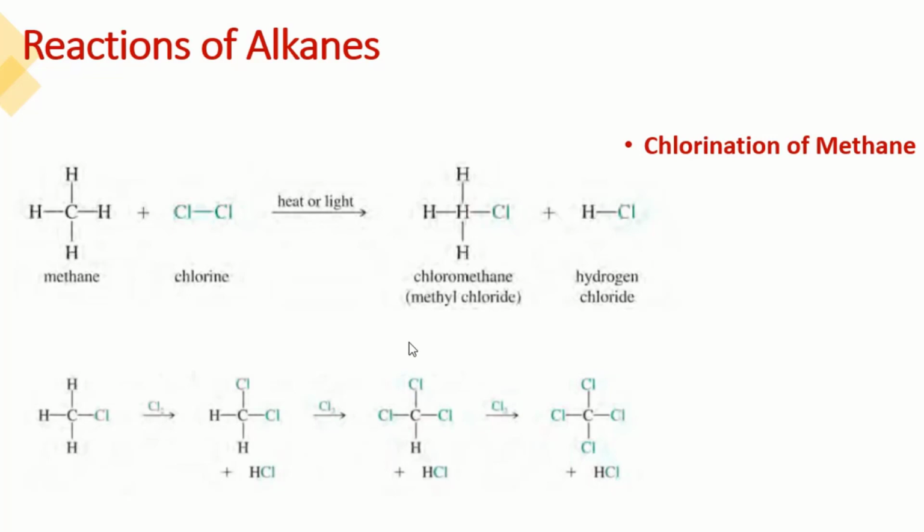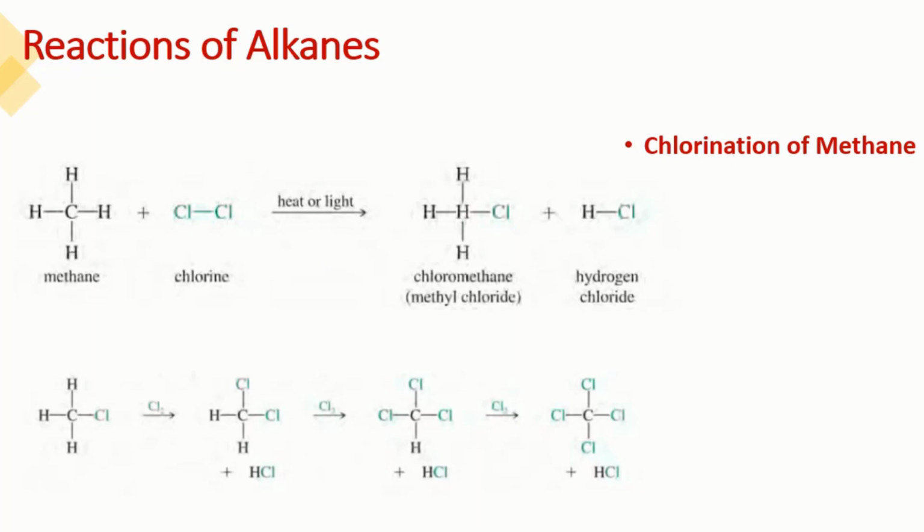So this is a step-by-step process. All the hydrogens attached to the carbon can be replaced with chlorine. This is called substitution reaction, and it takes place by a special mechanism. That mechanism is called the free radical mechanism or chain radical mechanism. So there are different ways of reaction in organic chemistry.